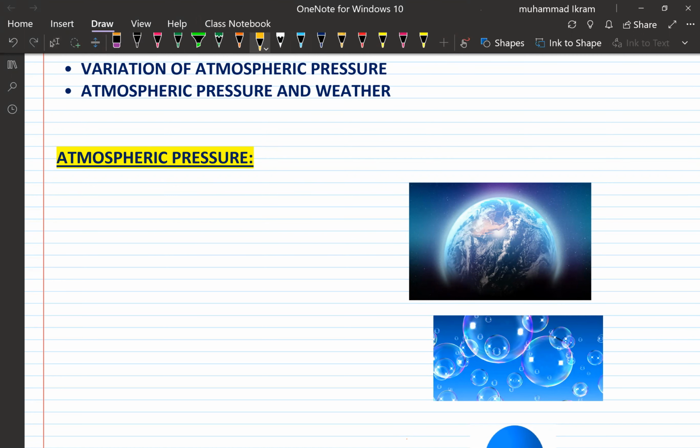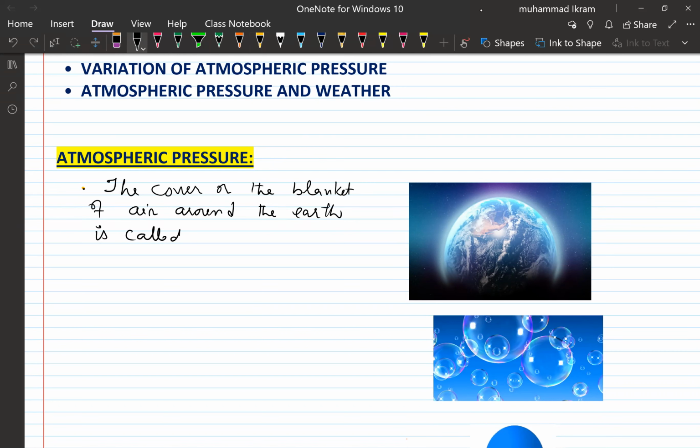That cover or blanket of air around the earth is called the atmospheric pressure.